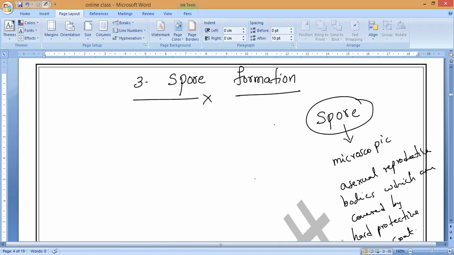Then at this understanding, what will happen? In favorable conditions, the spores will grow and start producing new plants. For example, when the conditions are favorable, like sufficient food is available, water is available, and temperature is suitable. Understand? So the spores grow and they will produce the new plants.